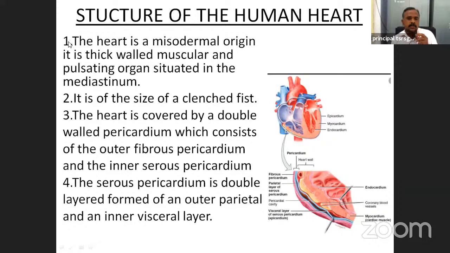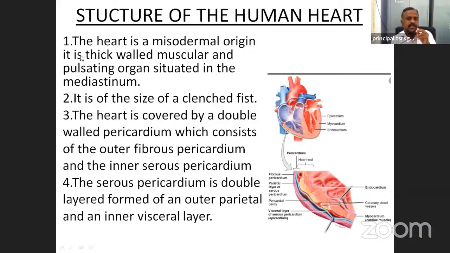The human heart is of mesodermal origin. It is a thick walled, muscular and pulsating organ situated in the mediastinum. The heart is of mesodermal origin, which means the germinal layers are of three types: ectoderm, endoderm, and mesoderm. The heart originates from the mesoderm.